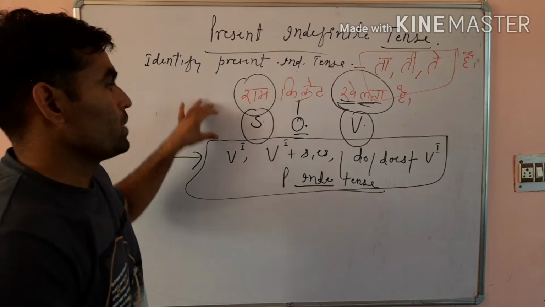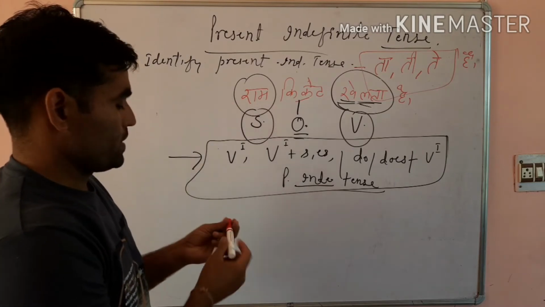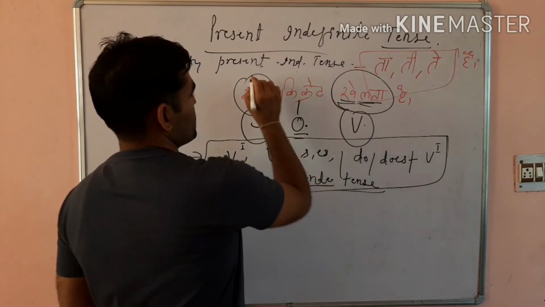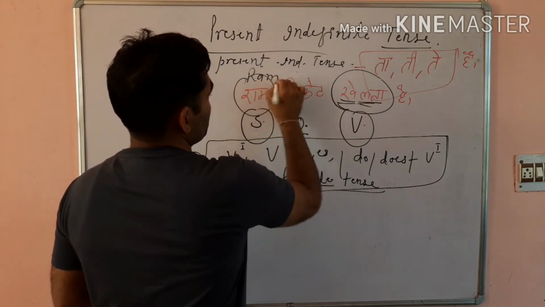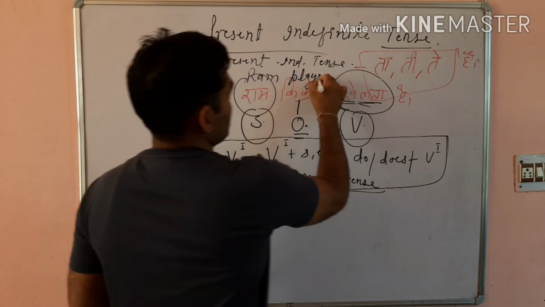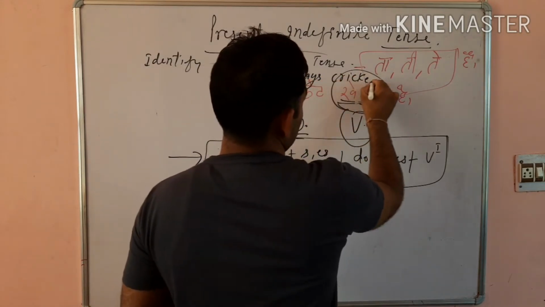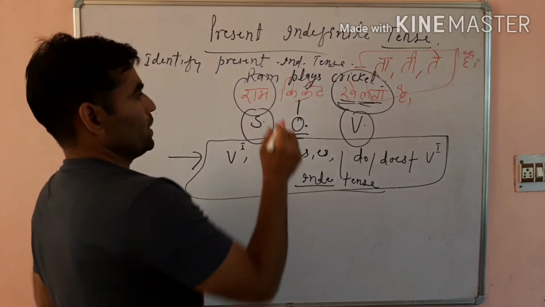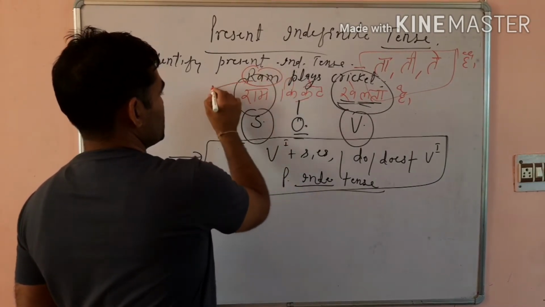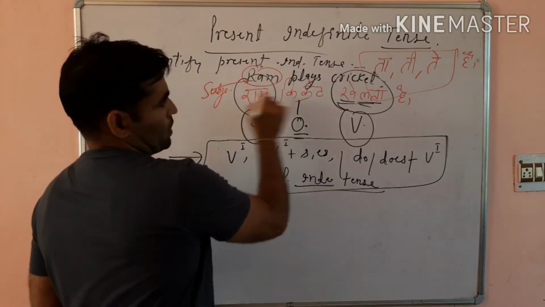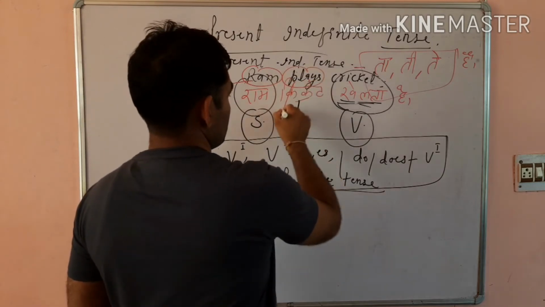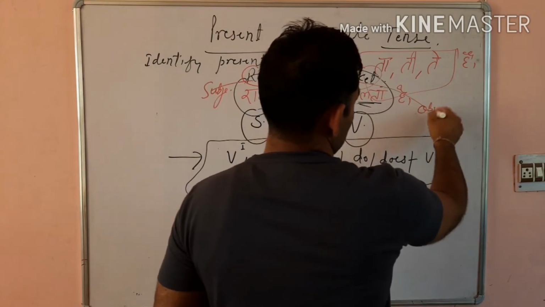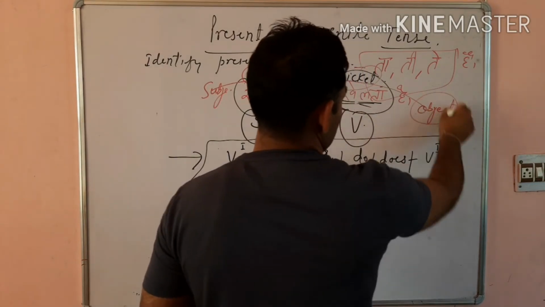Here, Ram is the subject, plays is the verb, and cricket is the object.